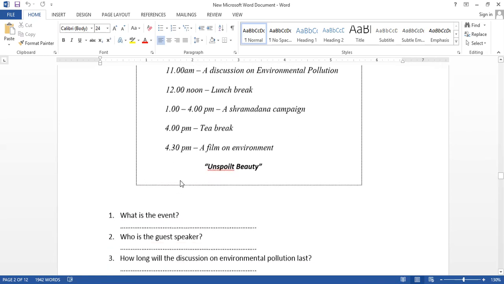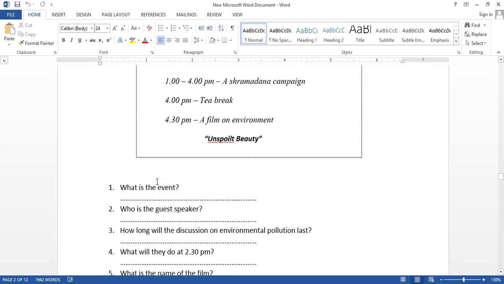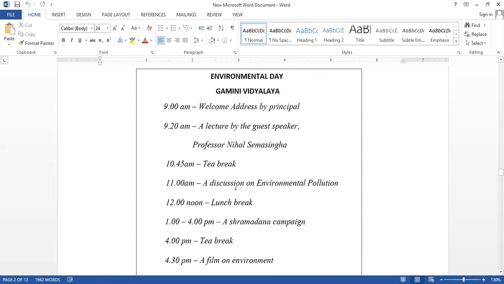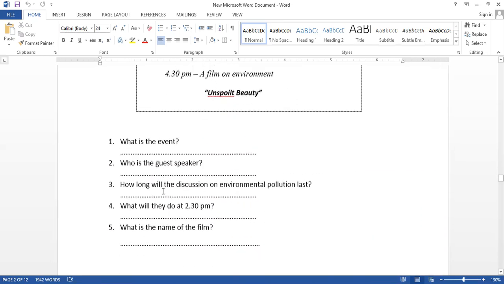So from 11 to 12, environmental pollution, it finishes at 12 because lunch break starts at 12. So from 11 to 12 we have a 1 hour period. Definitely your answer should be 1 hour.